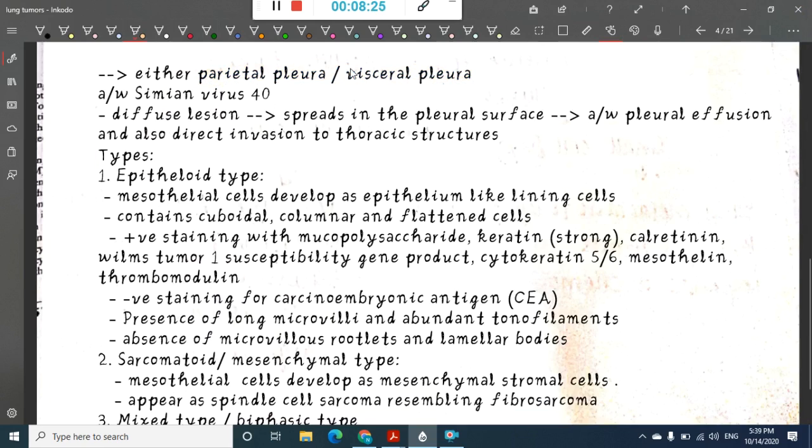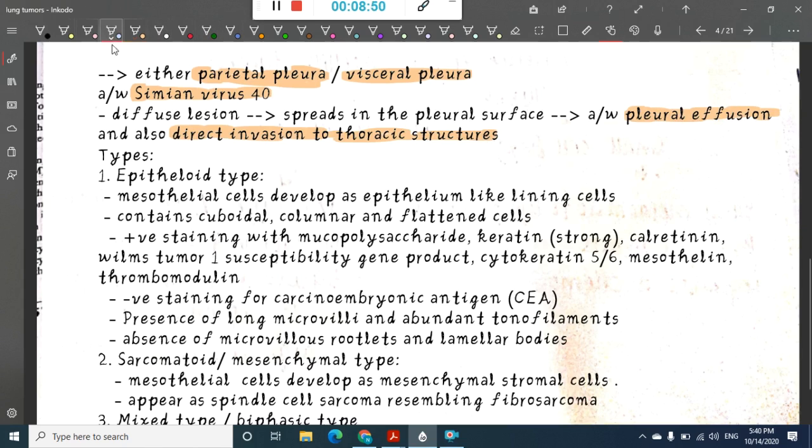This is the most important point. It is associated with simian virus 40. If there is a diffuse lesion, it spreads to the pleural surface, and thus it is associated with pleural effusion, and sometimes also with direct invasion to thoracic structures.